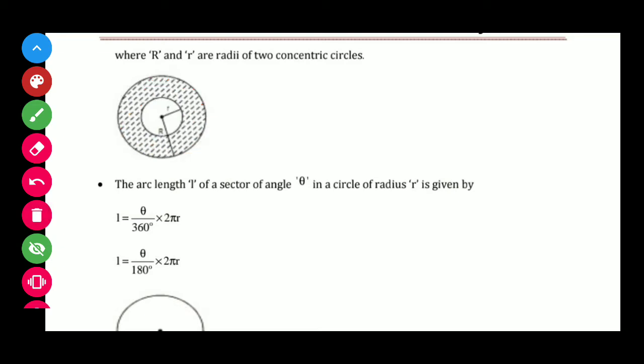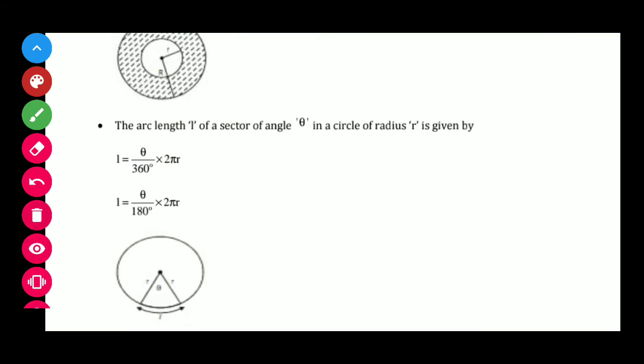So next is the arc length L of a sector with angle theta in a circle of radius r, given by L equals theta over 360 degree multiplied by 2 pi r. Students, suppose they ask to find the length of the arc of a circle.